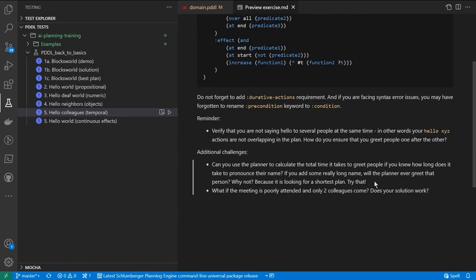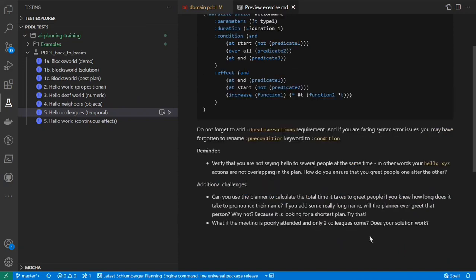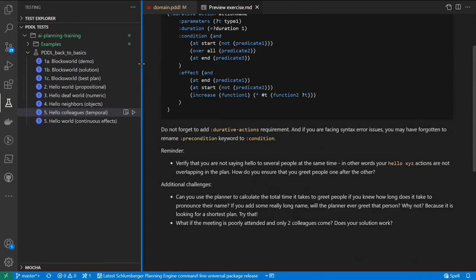Now, on top of that, we will face two challenges. One of them is, can the planner actually work with realistic times of how long we speak to whom, and let's see how it affects the search behavior and the heuristic guidance, as well as some gotchas. The other is whether our model can work in corner cases where suddenly there are too few people in the meeting room and our model was expecting a high number of people.